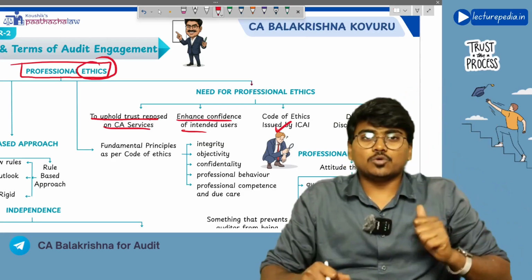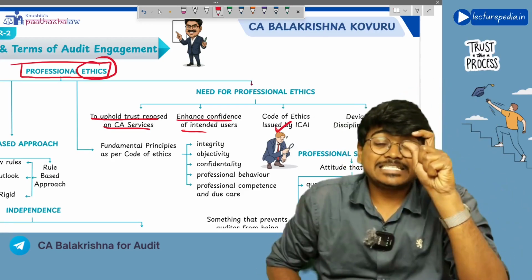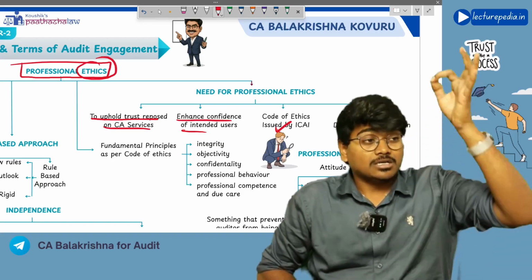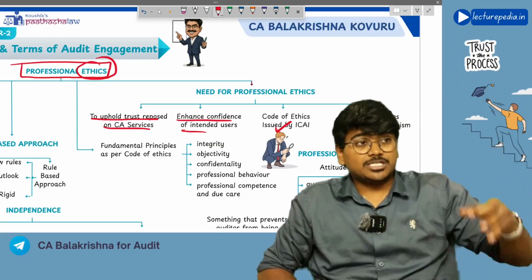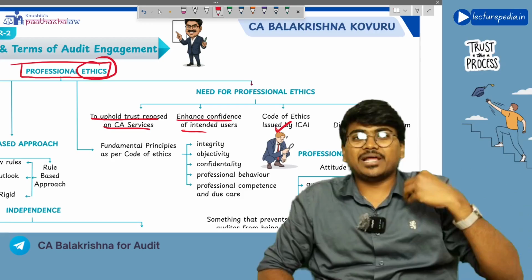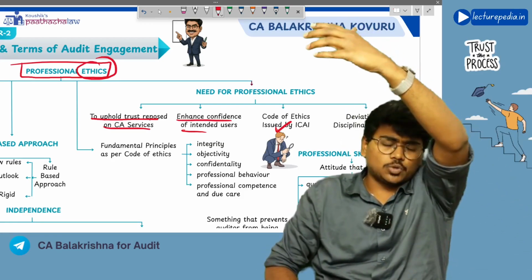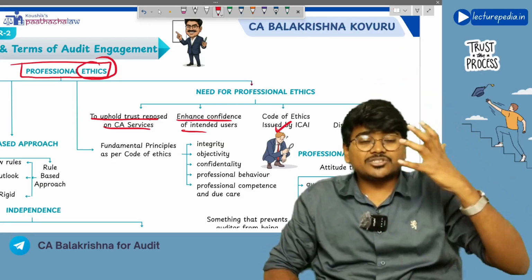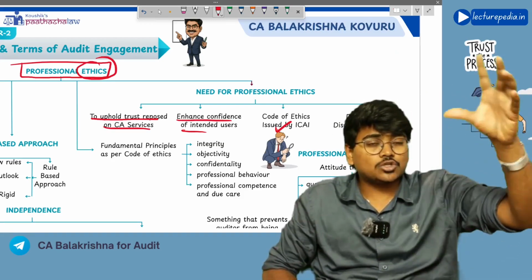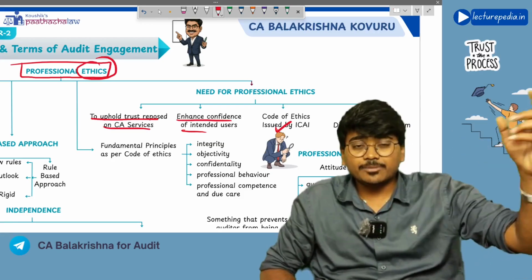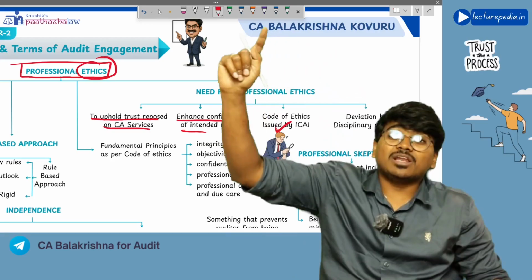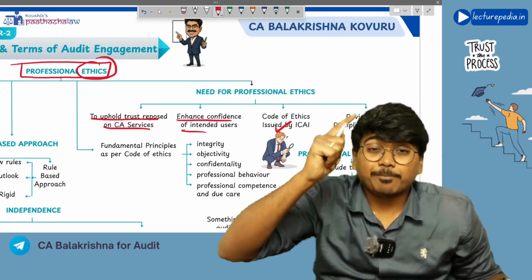What will happen if you don't follow ethics? A disciplinary mechanism will be initiated against you. Disciplinary mechanism means you will be liable to punishment and penalty. If any person complains to ICAI that a particular chartered accountant is not behaving ethically, that is, he is not complying with integrity, he is not maintaining confidentiality, like this, then the institute will initiate the disciplinary mechanism.